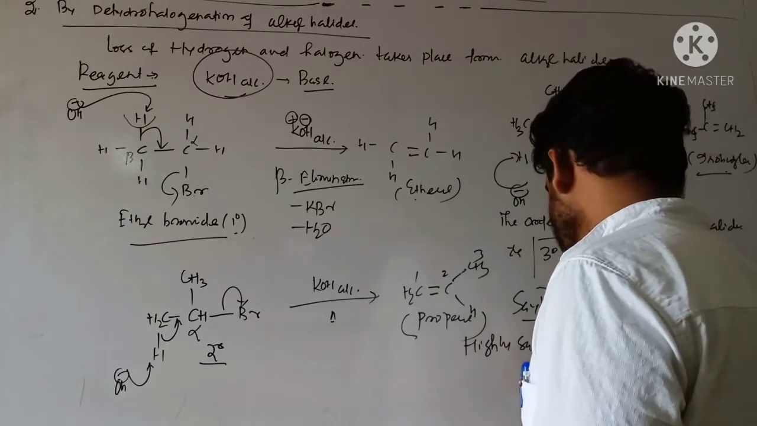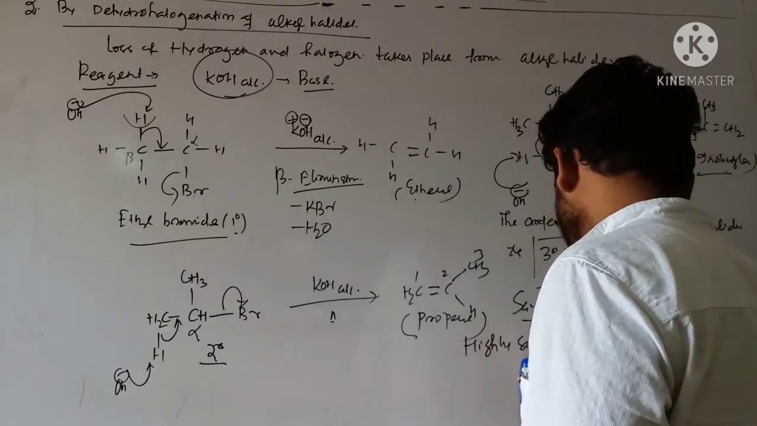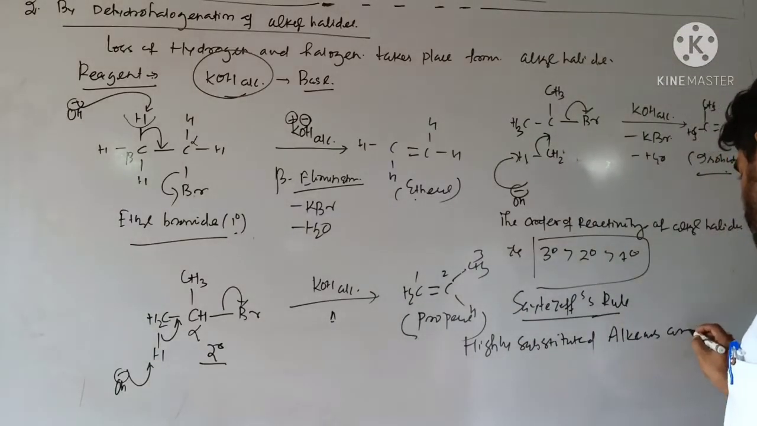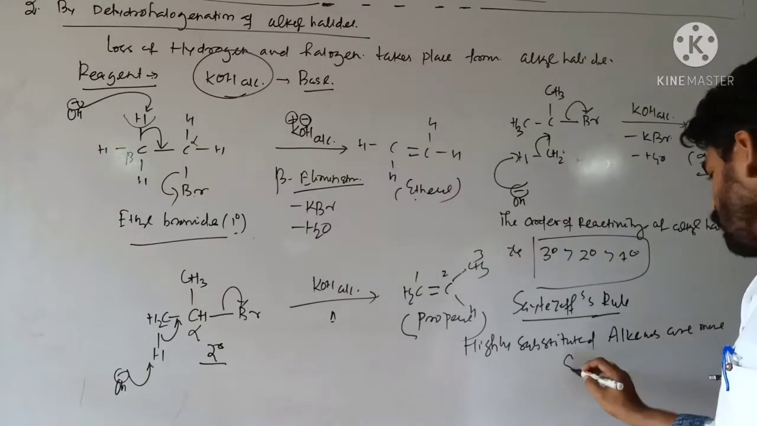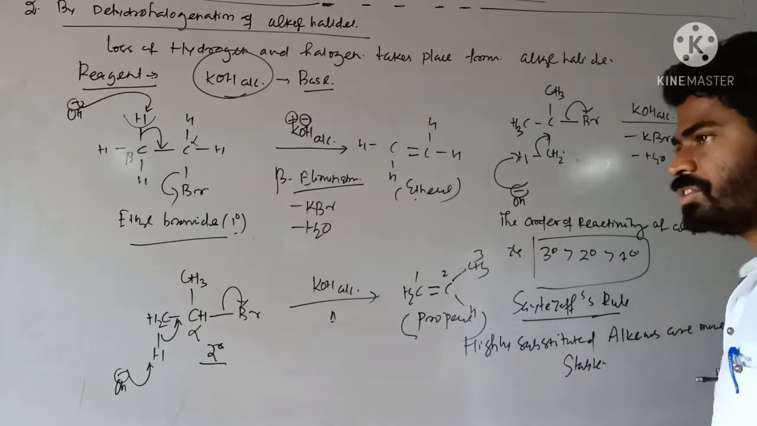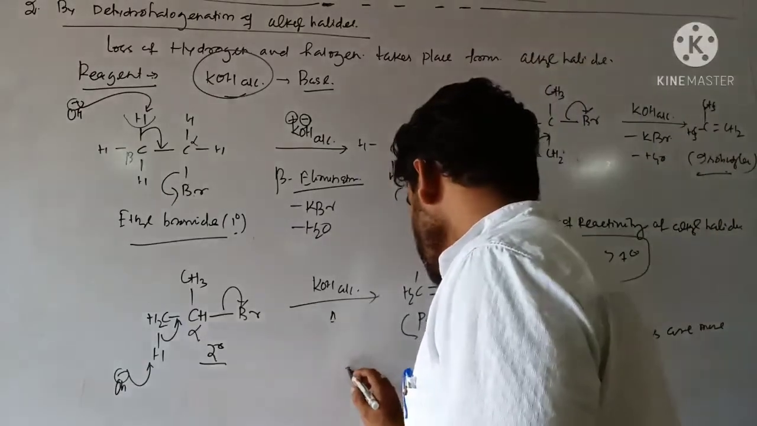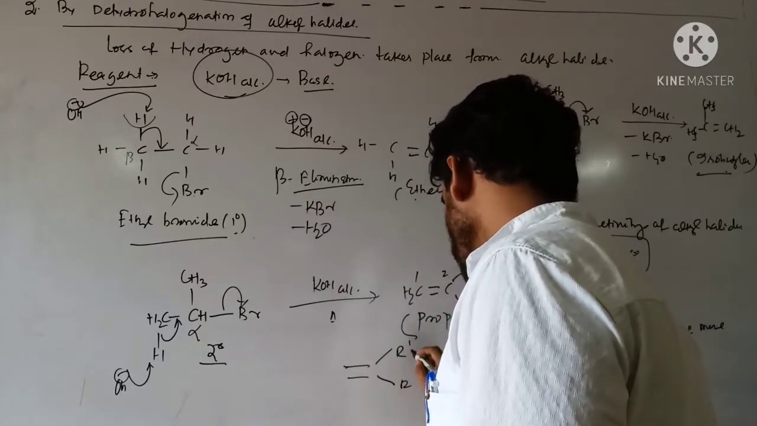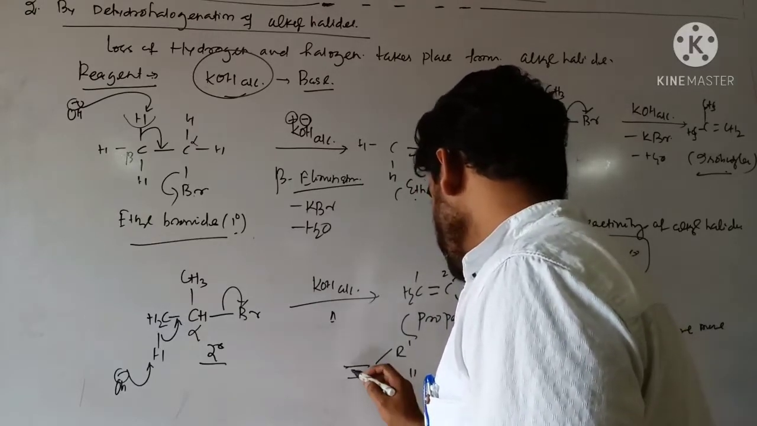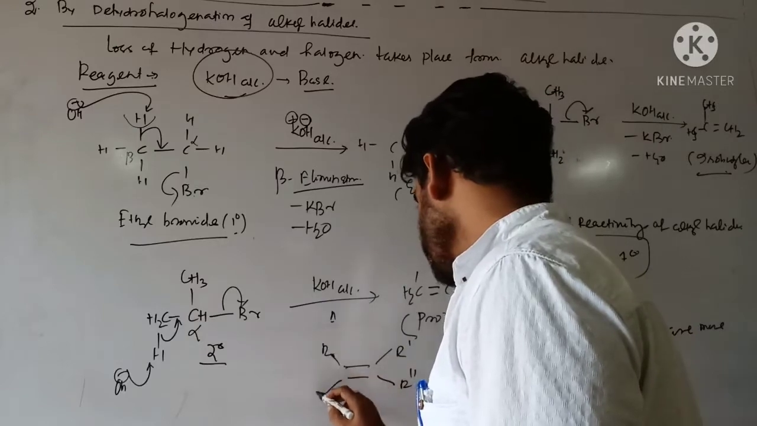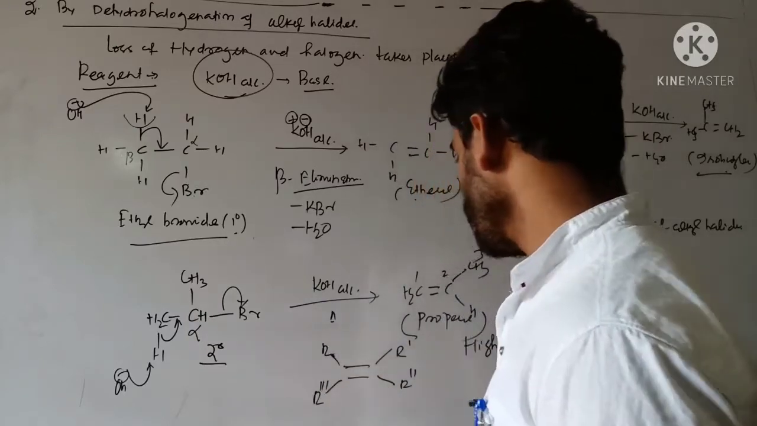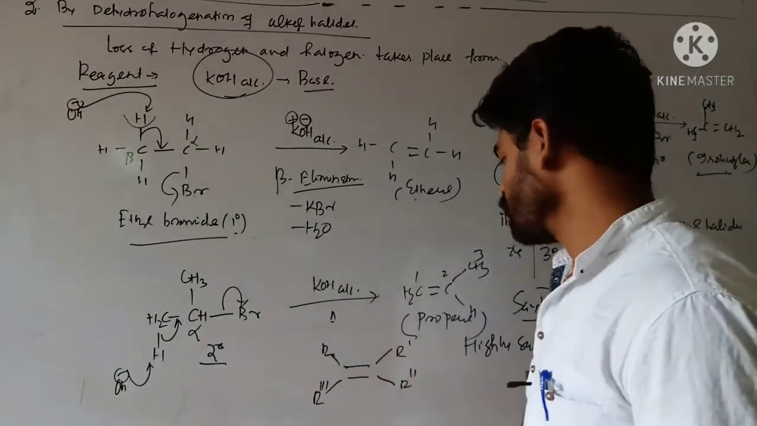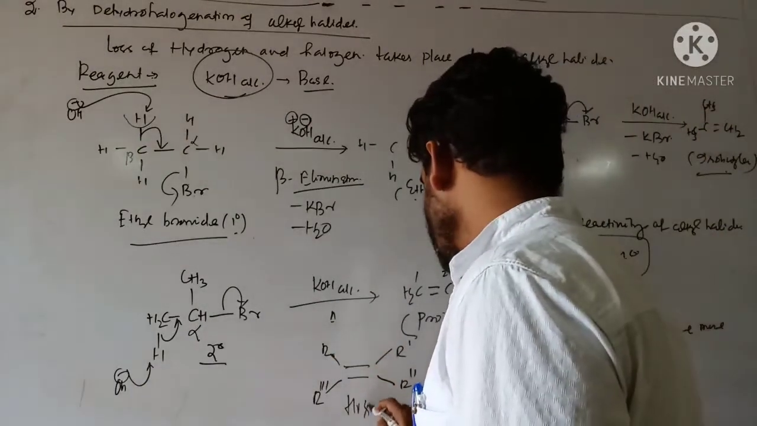Highly substituted alkenes are more stable. Remember it, highly substituted alkene. That means alkene, particularly from this category. You see, all alkyl groups, all are R, let's say this one is R, this one is R. You see, all the hydrogen atoms are replaced by alkyl groups. So this one is highly substituted.